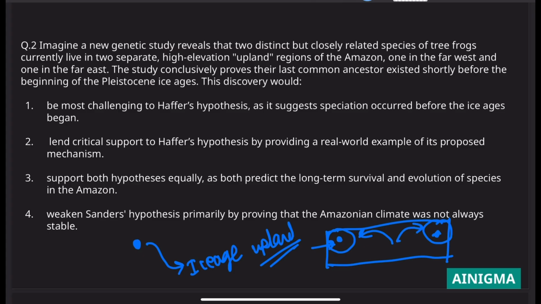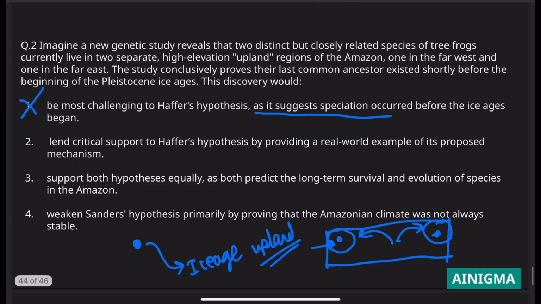Okay, so what does this hypothesis prove? Well, this actually proves Haffer's hypothesis, isn't it? If this observation is true, then it strengthens what Haffer has said. Haffer said that due to geographical isolation, one species can turn into two species because the conditions led them to speciation. That is what Haffer has said. So let's look at the options here. Be most challenging to Haffer's hypothesis. It will not challenge Haffer's hypothesis. It will actually support Haffer's hypothesis. Haffer said the same thing. So this is definitely wrong.